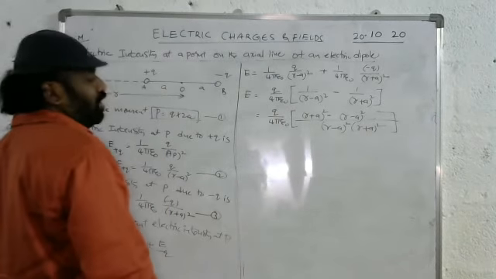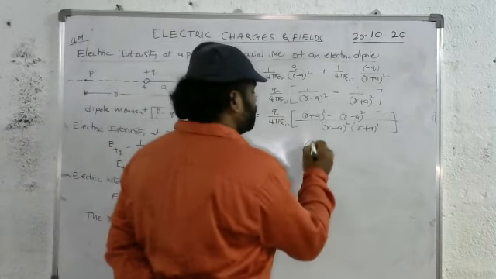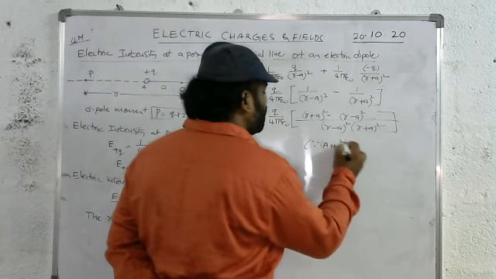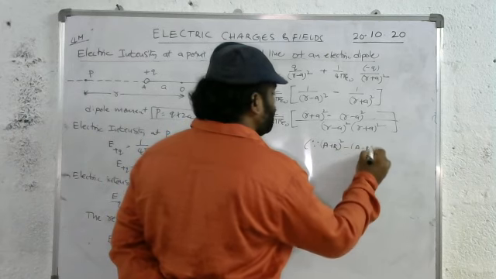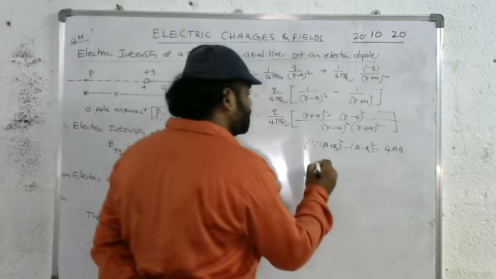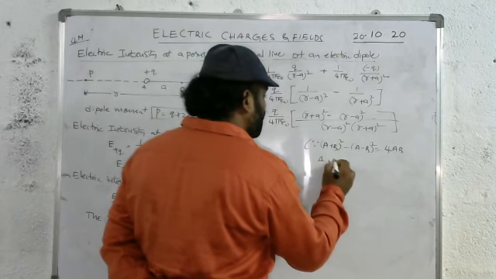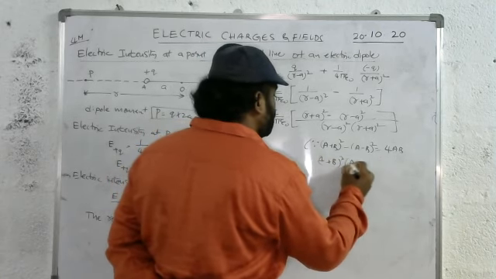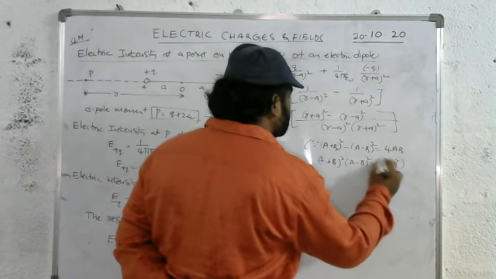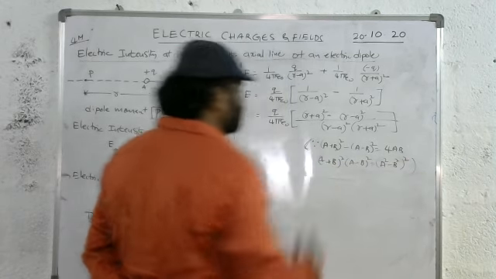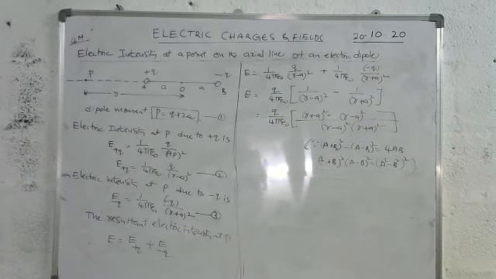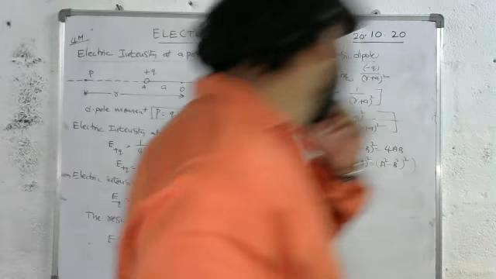We have two formulas: a plus b whole square minus a minus b whole square is equal to 4ab, and a plus b whole square into a minus b whole square is equal to a square minus b square. You have to remember these two formulas. Based on these, we derive further by simplification.